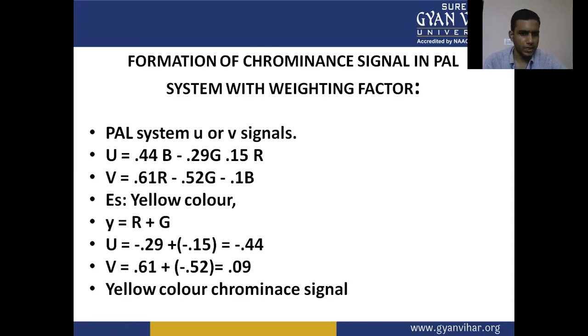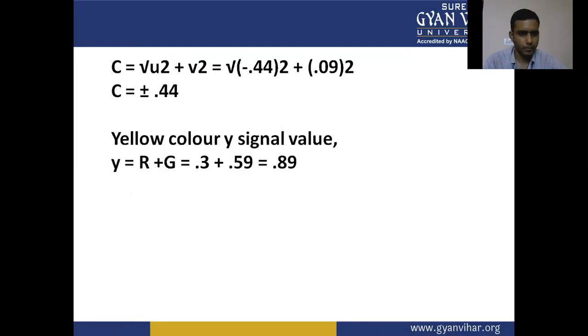Yellow color chrominance signal: the chrominance is the square root of U squared plus V squared, which is approximately plus or minus 0.44. Yellow color Y signal value, red plus green, is equal to 0.3 plus 0.59, equal to 0.89. So we are able to determine the chrominance and luminance signal of the color yellow.